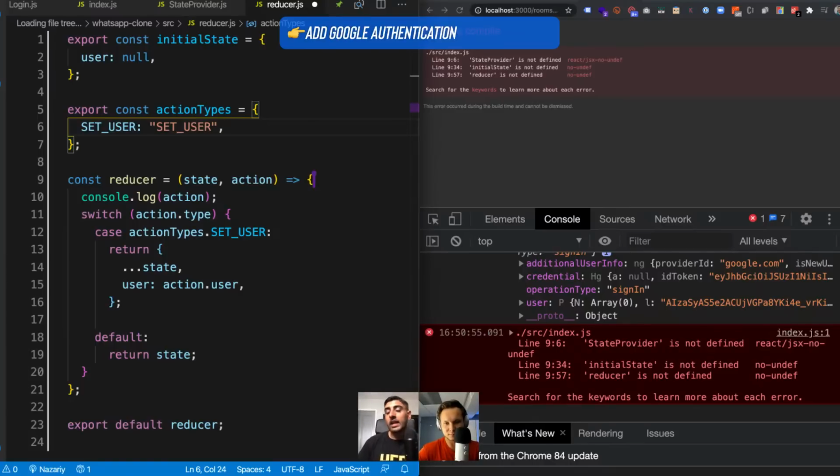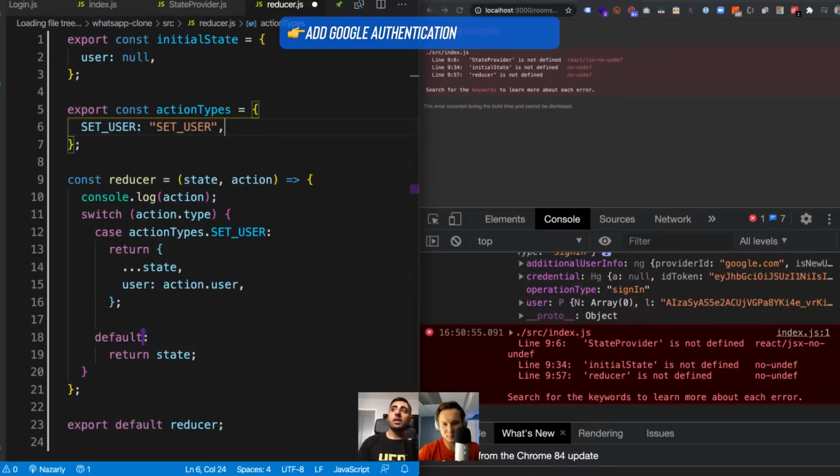But when an action gets dispatched into the data layer, we switch on it and we listen to it here. We say, okay, what action did you just dispatch? So here I'm saying if you dispatched a set user action, then whatever we return is how we intend to change the data layer. So here I'm saying keep the state of the data layer, keep everything that was already in there, but change the user to be whatever we dispatched, whatever is inside the user portion of the object that we dispatched, right?